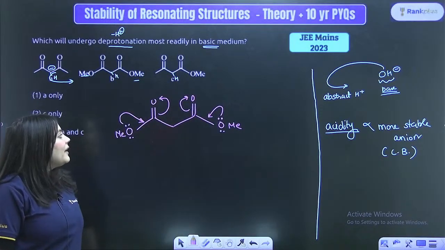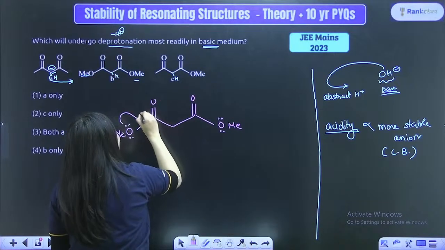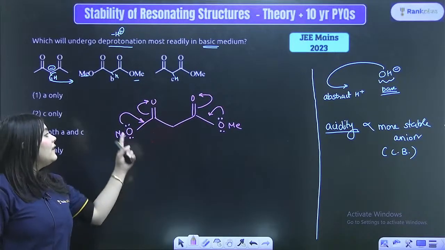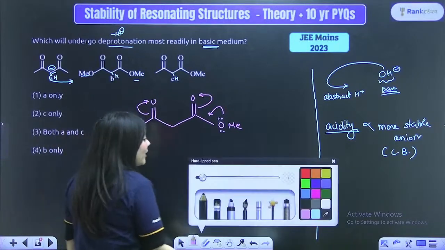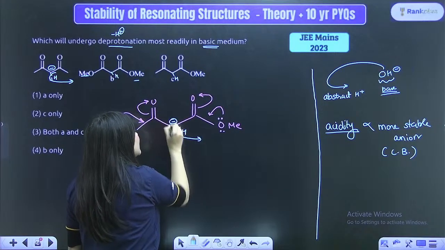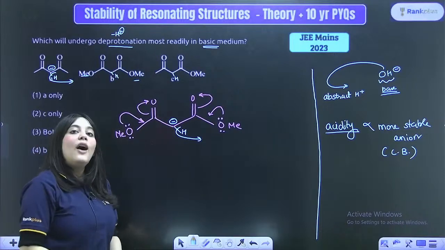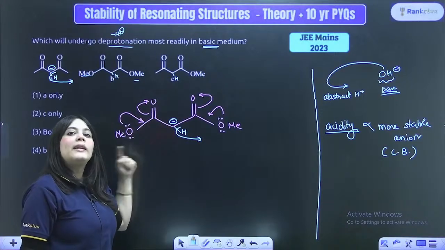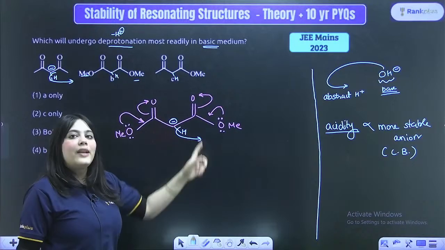So what is happening? I will just correct myself a little bit. I just want to draw this arrow over here. Can you see even these electrons are participating in resonance with this double bond? Now, if a hydrogen from here leaves and a negative charge is left behind, what will happen to the negative charge? This negative charge is now in competition with these lone pairs of electrons which are already participating in resonance. So this negative charge will get lesser chances to participate in resonance.